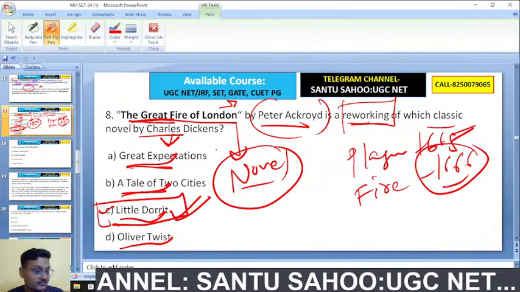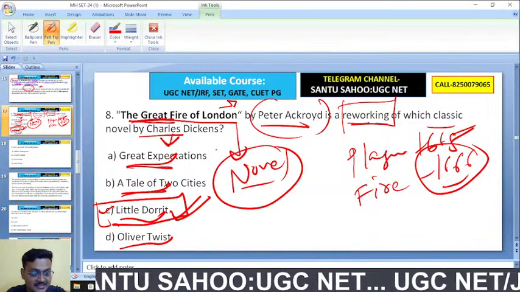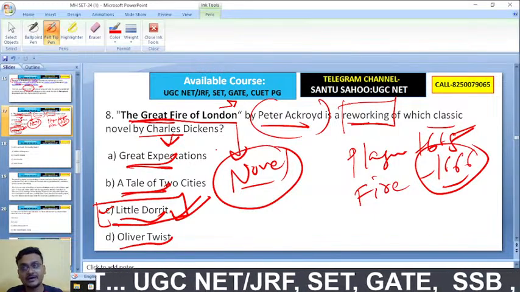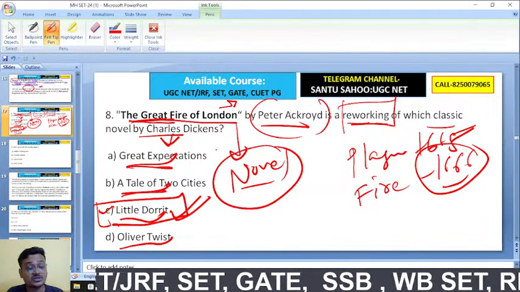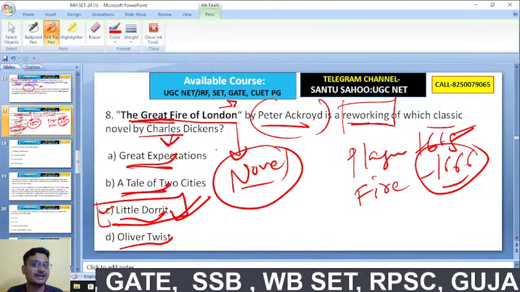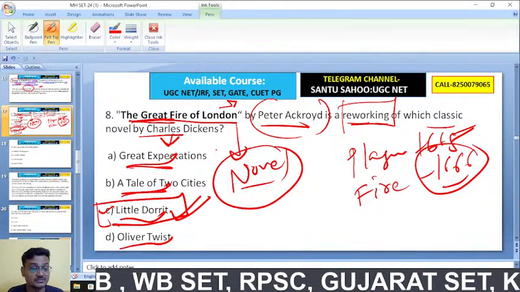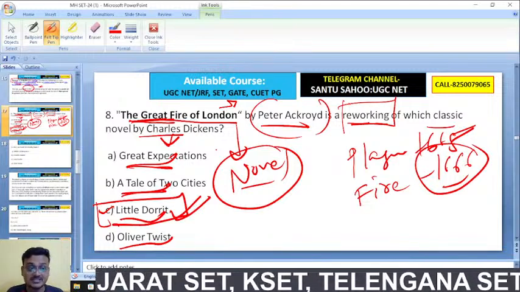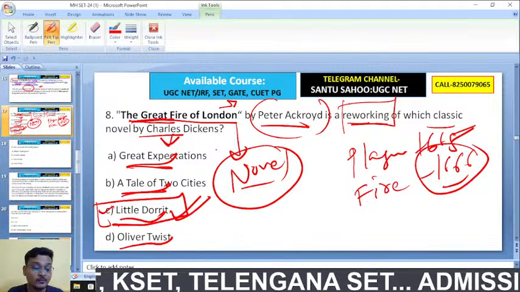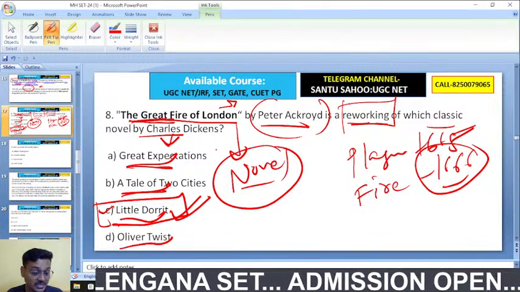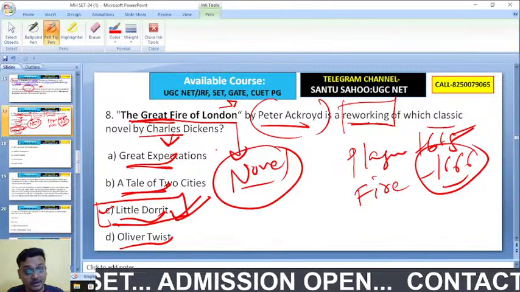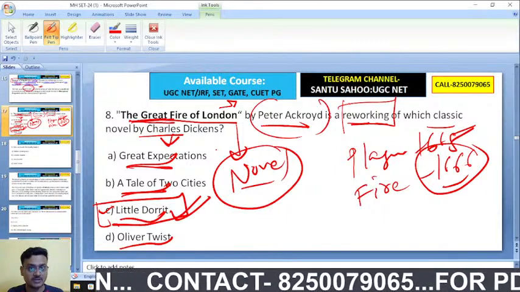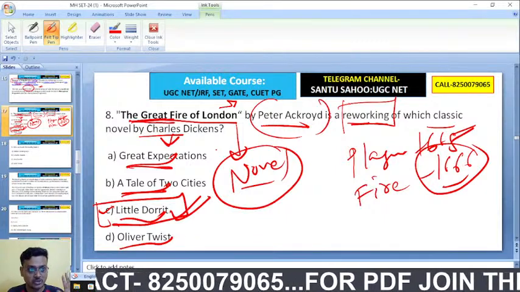And here we have Great Expectations, the famous novel by Charles Dickens, where Philip is the main protagonist. We have two convicts, one is Compeyson, another is Abel Magwitch. We have characters like Estella and Miss Havisham, who was left on the day of her wedding, and we also have Joe. These are important characters from Great Expectations. Philip comes to realize at the end of the novel that his real benefactor was Abel Magwitch, not Miss Havisham.